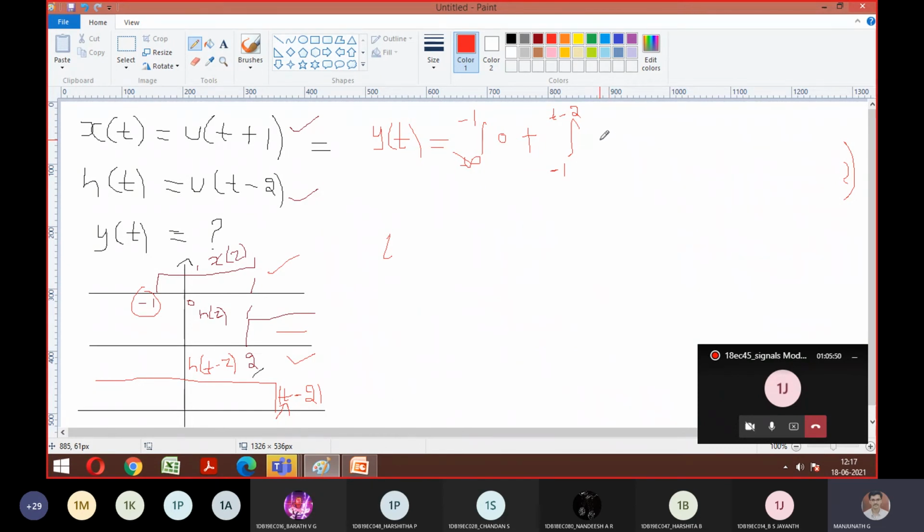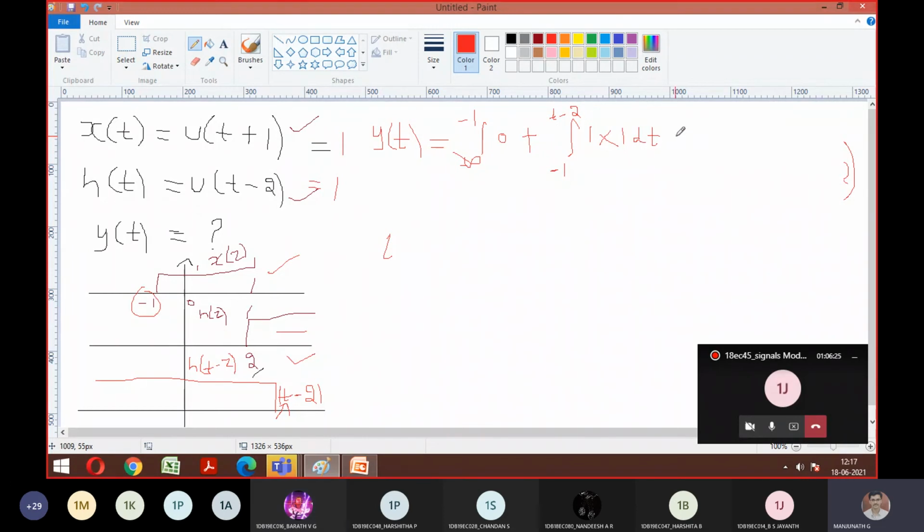So now what is your function that is given? What is x of tau? Is it equal to 1 only? Yes, sir. What is h of tau? Is it equal to 1 only? Yes, sir. So I need to multiply 1 into 1. In the previous problem we had an exponential term, that's why we took e to the power of. Since both x of tau and h of tau are equal to 1, it is a unit step function. So I can write directly 1 into 1 only. Understood or not?